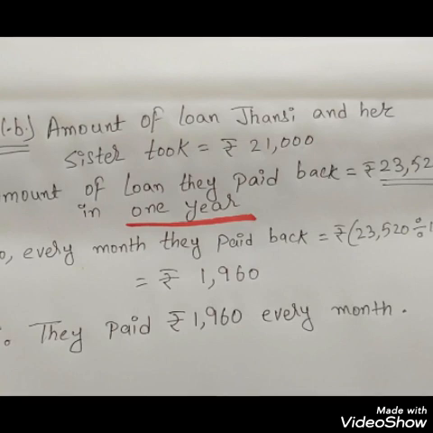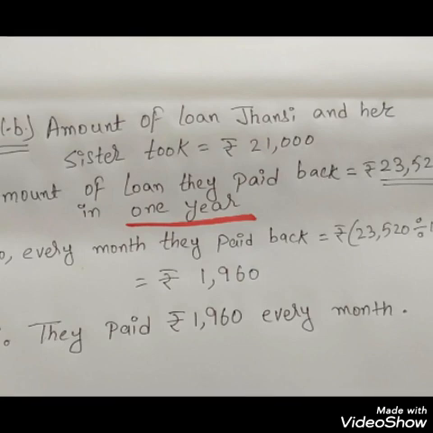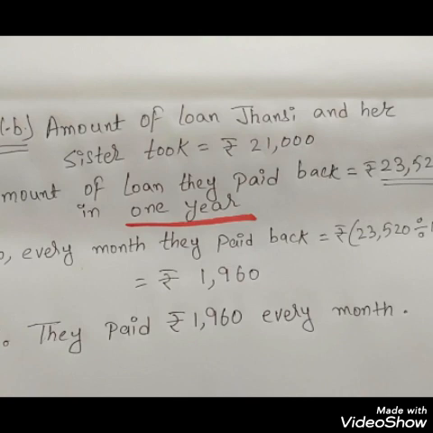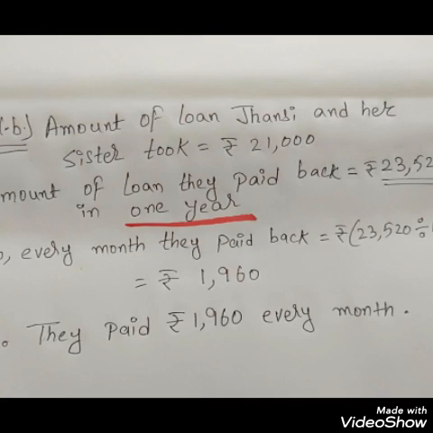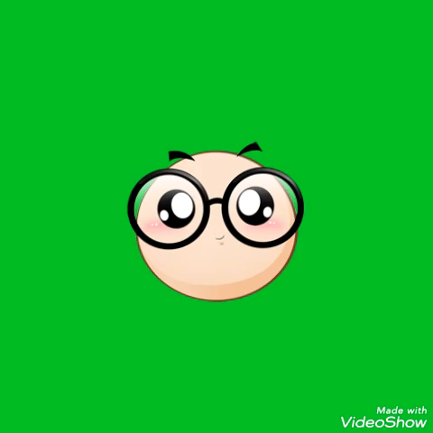We will get 1,960. Therefore, they paid 1,960 rupees every month. That is with interest. Okay, we don't have to calculate interest separately because it is already added in the question itself. So it is easier for us to solve like this.